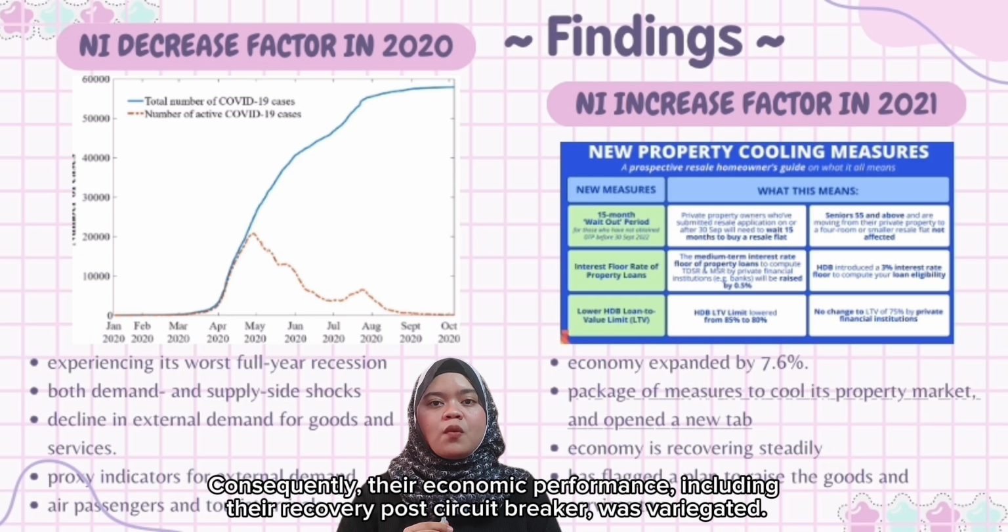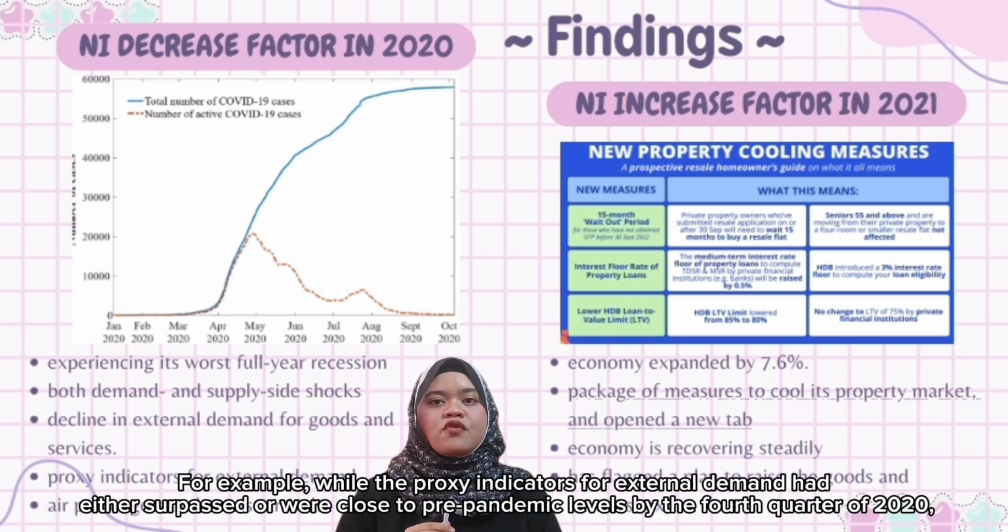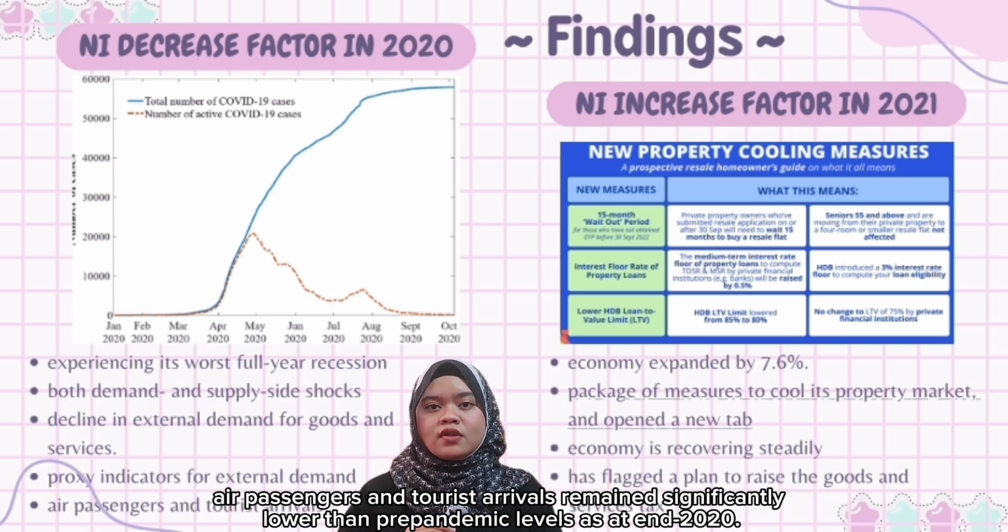Consequently, the economic performance, including the recovery post-circuit breaker, was varied. For example, the proxy indicators for external demand had either surpassed or were close to pre-pandemic levels by the fourth quarter of 2020, while passenger and tourist arrivals remained significantly lower than pre-pandemic levels as at end 2020.